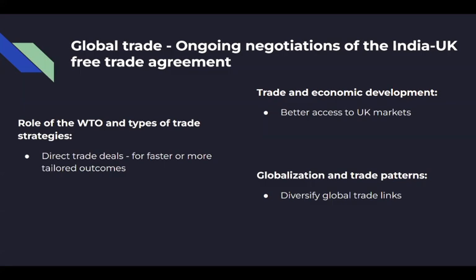The UK's push for this deal reflects post-Brexit efforts to reduce reliance on the EU and diversify global trade links. This ties into the changing geography of global trade and geopolitical influence on trade relationships.